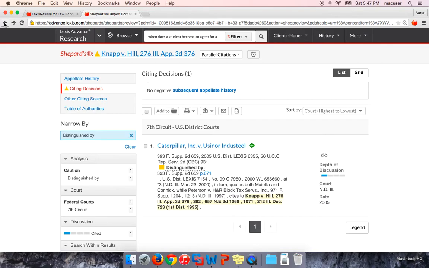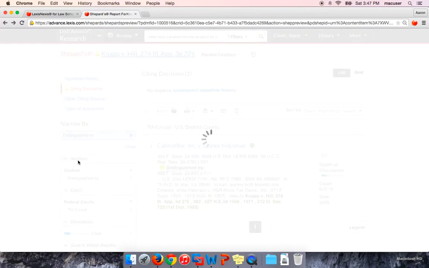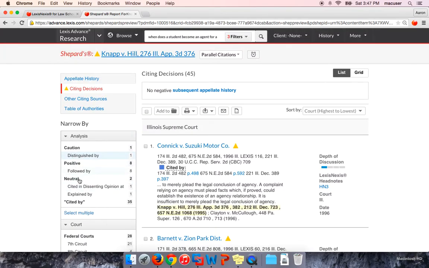So anything that's different about the case, they could distinguish it and say, we're not going to follow you because these facts are here and you had some different facts, so they're not the same. So it just depends on, again, why you pulled up that case, and then what analysis you want to look to either support your argument or hopefully find a case that more aligns with what you're looking for. Okay, so those were the 3 tools.